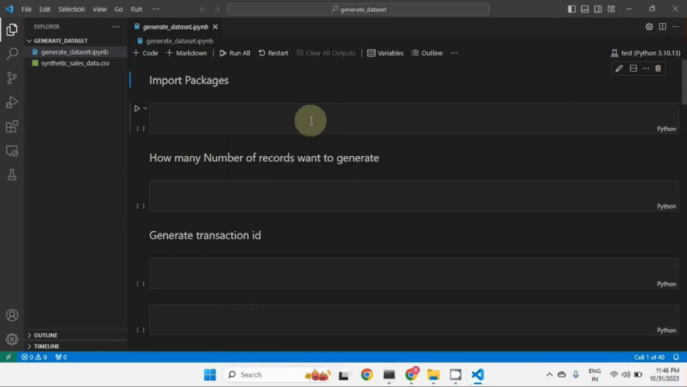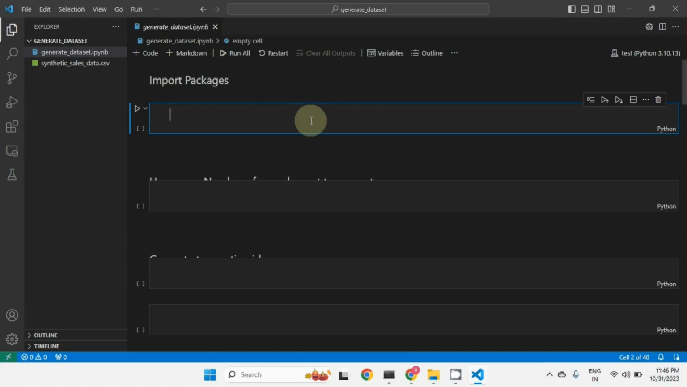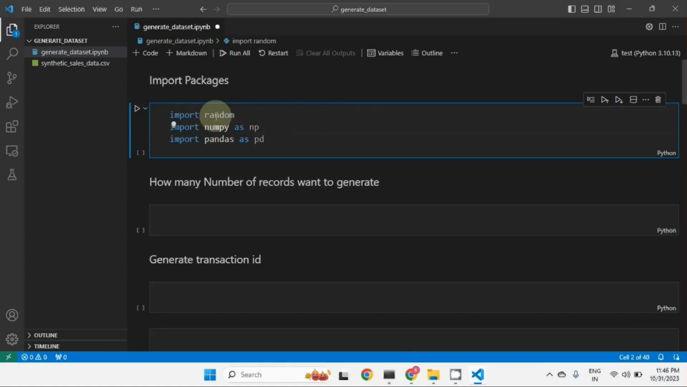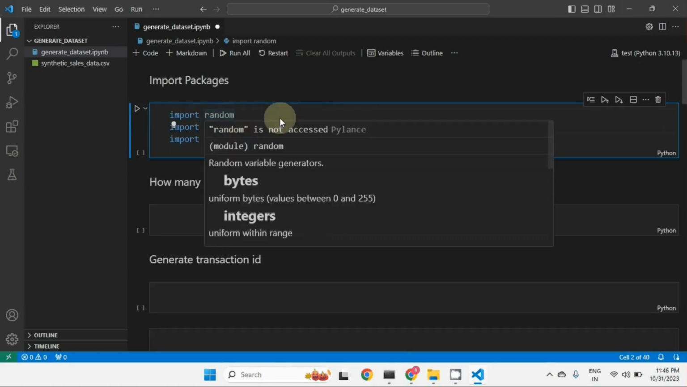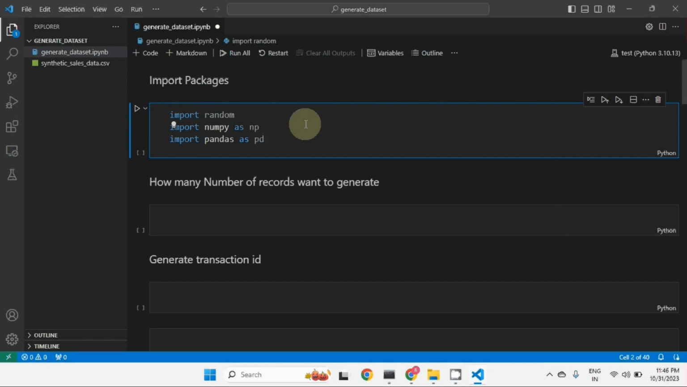So let me minimize this and come back here. First we need to import the packages. Right now we will import these three packages. Import random, so it will generate the random data. We need NumPy, we need Pandas. So let's execute this. And so it has been imported now.